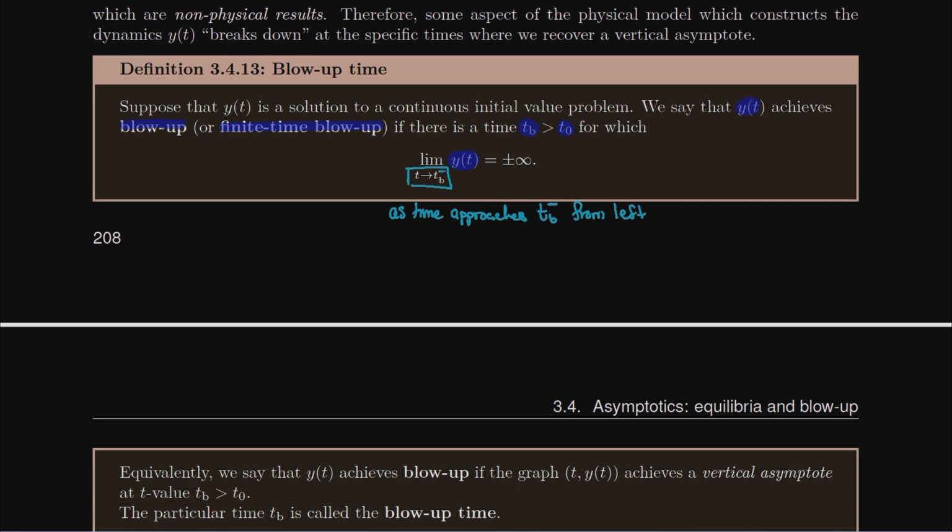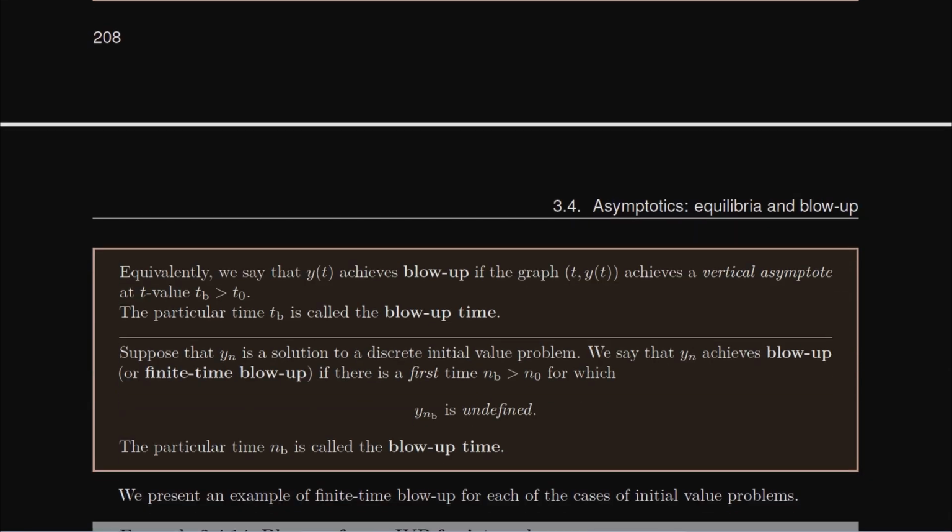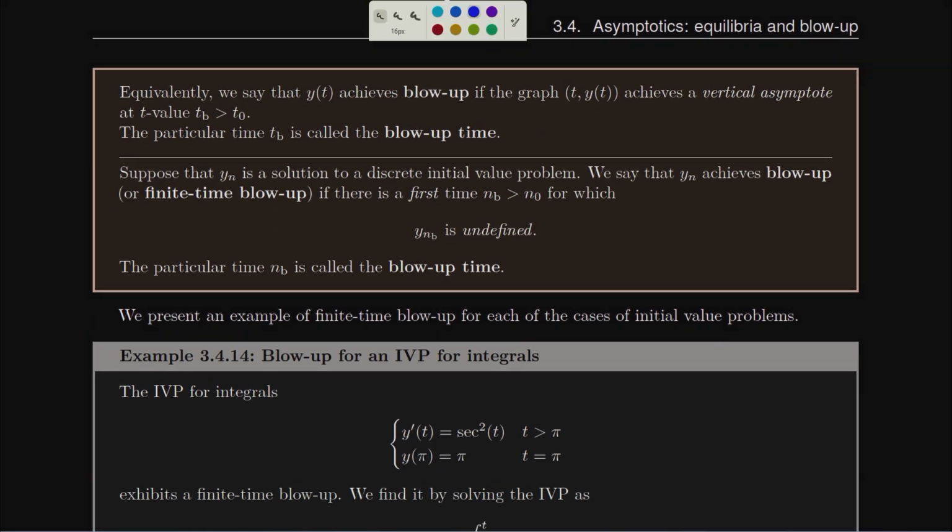We're not going to look even farther ahead into the future. We approach the future from the present, and that's it. You can't approach the future from extra future. So it approaches t_b, this blow-up time, from the left, and we assume that it equals plus or minus infinity, or that's what it needs to satisfy to be called a blow-up. Equivalently, we'll say that it achieves a blow-up if the graph achieves a vertical asymptote, like I already described, and in particular, t_b is called the blow-up time.